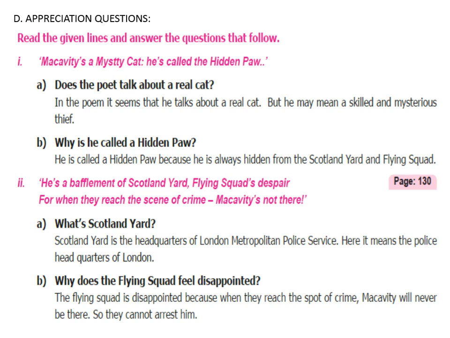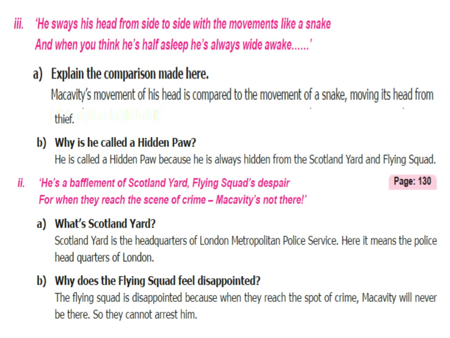Next one: a bafflement of Scotland Yard, Flying Squad's despair, for when they reach the scene of crime, Macavity is not there. What is Scotland Yard? Scotland Yard is the headquarters of London Metropolitan Police Service. Here it means the police headquarters of London. Why does the Flying Squad feel disappointed? The Flying Squad is disappointed because when they reach the spot of crime, Macavity will never be there. So they cannot arrest him.